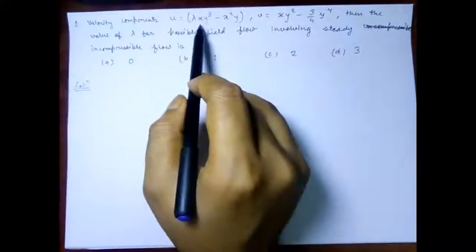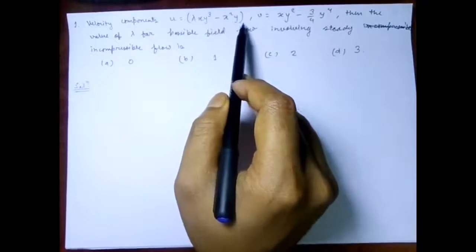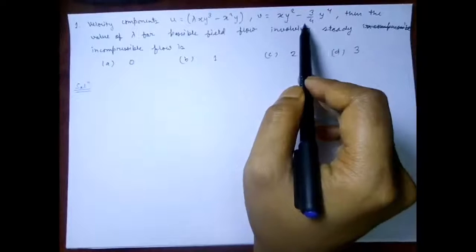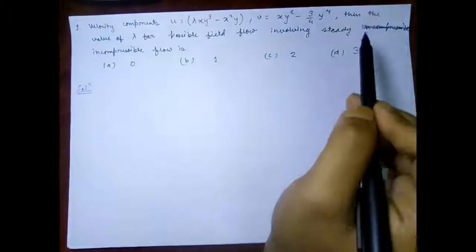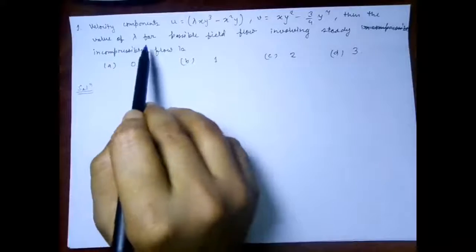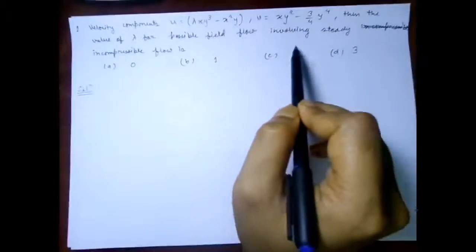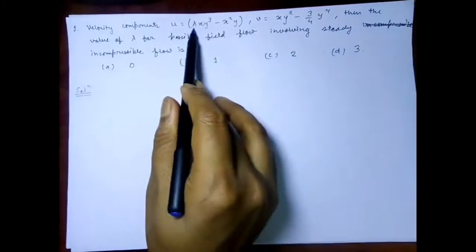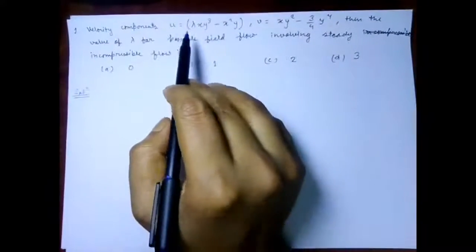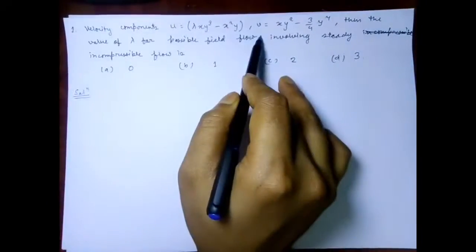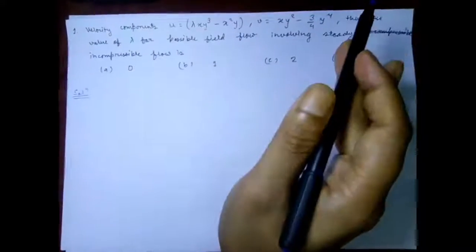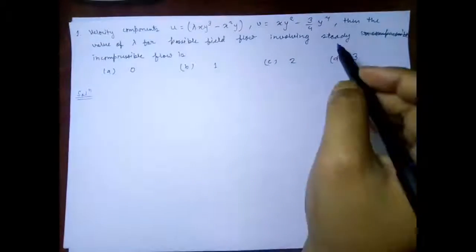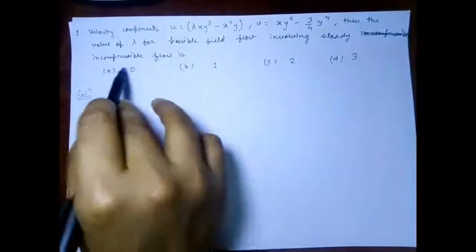So question number 1 says the velocity components are u equal to lambda x y cube minus x square y and v equal to x y square minus 3 upon 4 y to the power 4. Then the value of lambda for a possible flow field involving steady incompressible flow is. So we are asked to find the value of this unknown variable lambda, and we are given 2 velocity components u and v, and of course we don't have any third velocity component, and it is saying that it is a steady and incompressible flow.